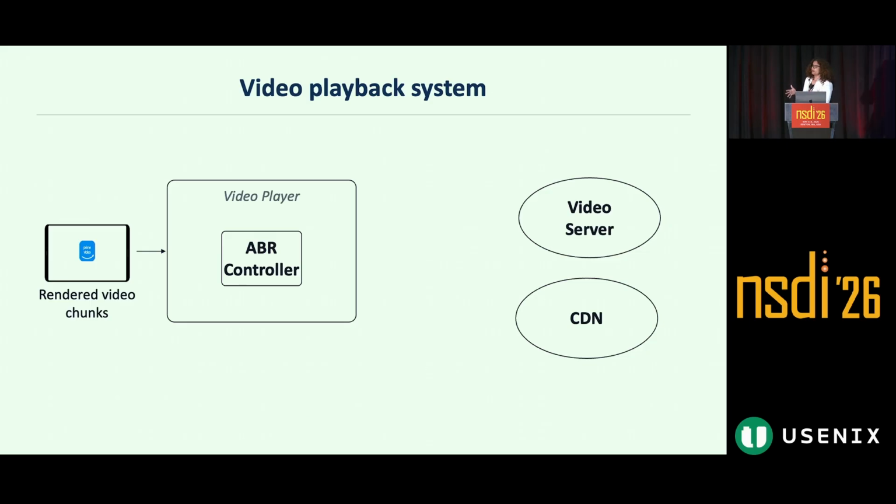But first, let me begin by giving an overview of a video playback system. A video playback system consists of video player software and its interaction with the video server and CDN. When we play a video on demand on our service, the video player fetches the manifest file, which describes the bitrate ladder, which is the set of quality levels the video is encoded at. The video player then picks a quality from this bitrate ladder depending upon its network state and current buffer, and requests it from the CDN. The CDN serves this chunk, the player decodes and renders it, and the same loop runs for the duration of the entire video.